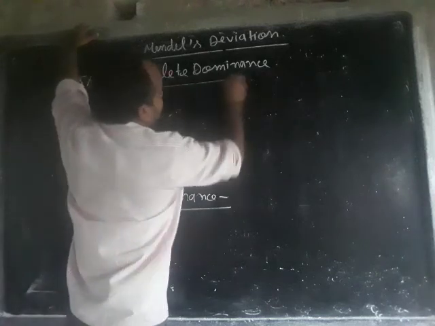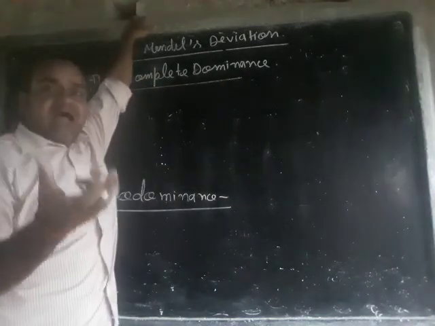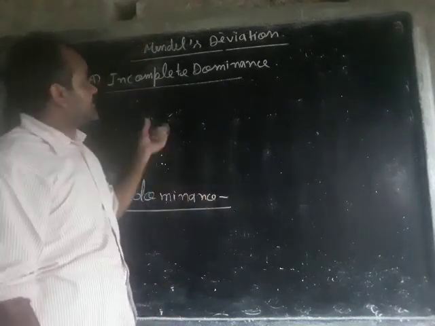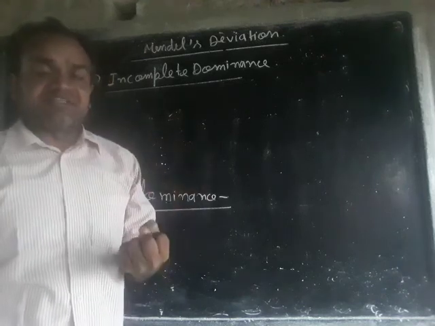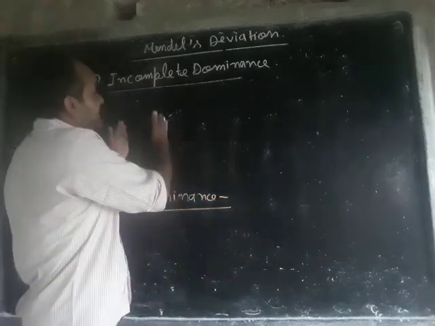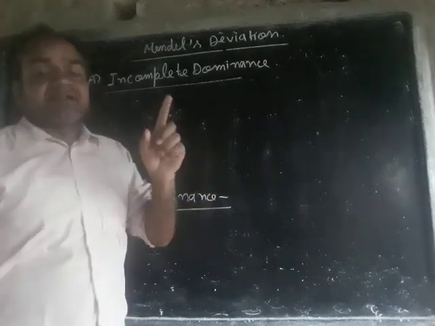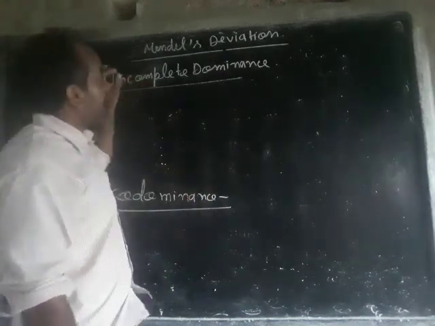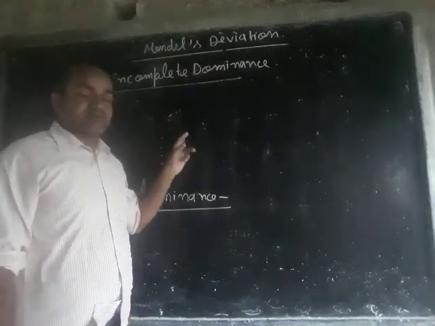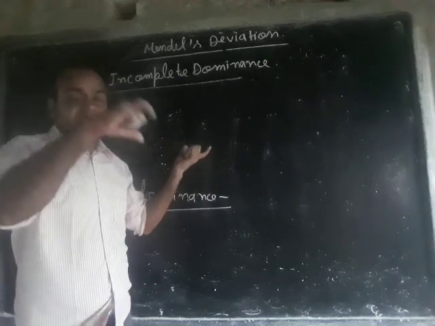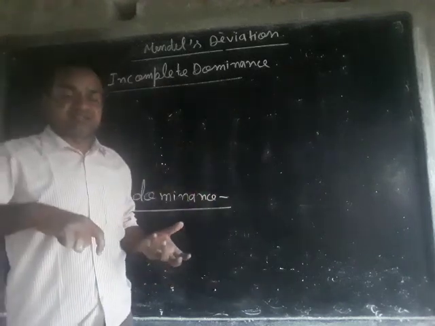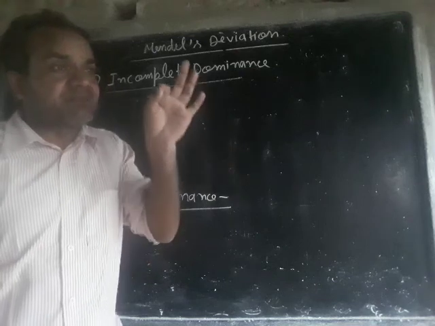In incomplete dominance, in a cross between two parents, male and female, the phenotypic expression of the F1 progeny is in between the two parents, not the dominant character of either. A new type of character is produced in the F1 generation which lies between the two.